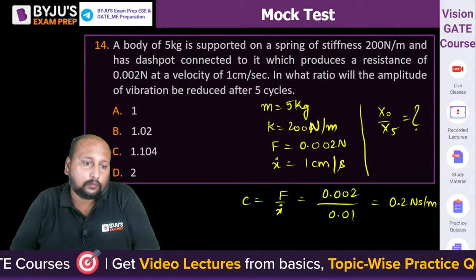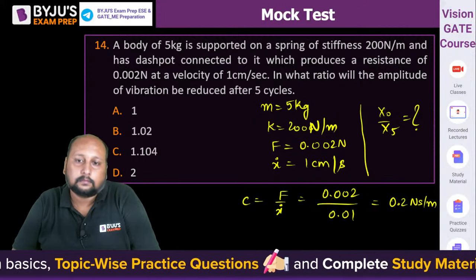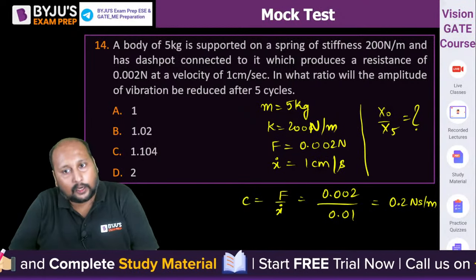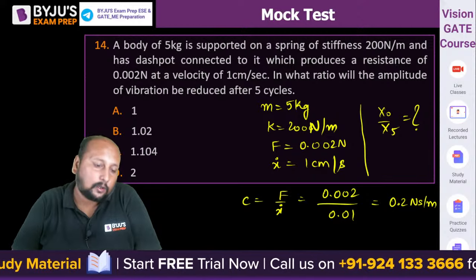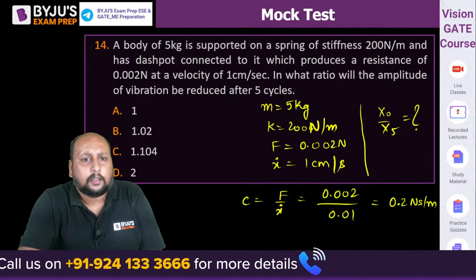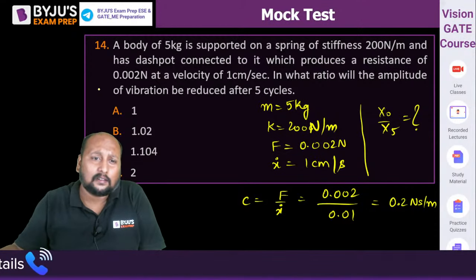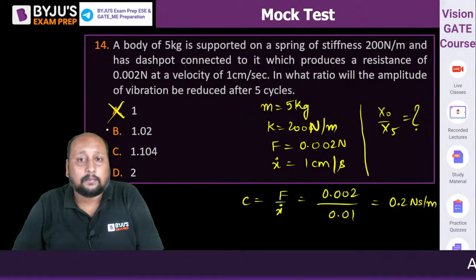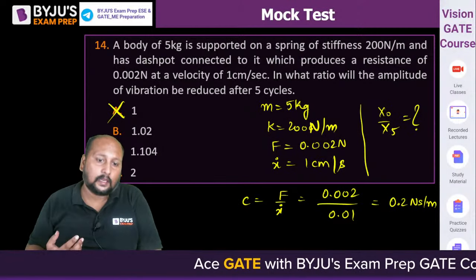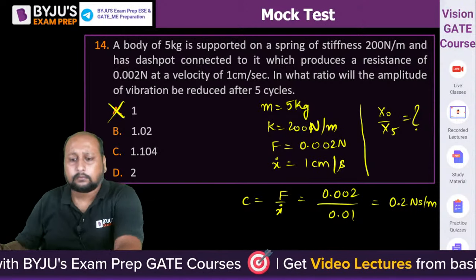Zeta is equal to C by 2 root k into m. We can use that, or we can say 2m omega n. We can use that also. Quickly, can we proceed now? Start solving, it is an easy question. The options are 1, 1.02, 1.104 and 2. Look, 1 cannot be the answer, we can directly eliminate it. 1 would mean the first amplitude and the fifth amplitude have the same magnitude, which can never happen. So option A is not possible.